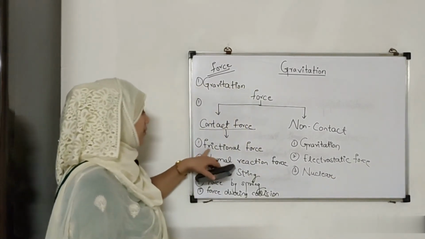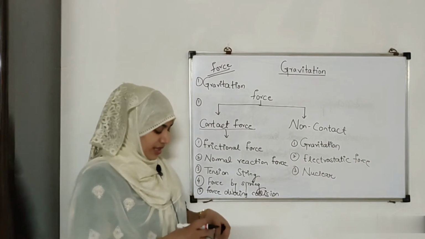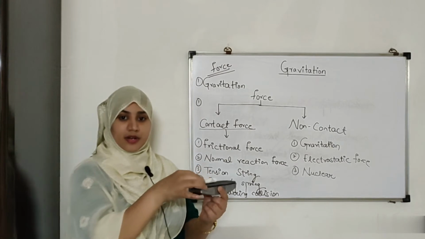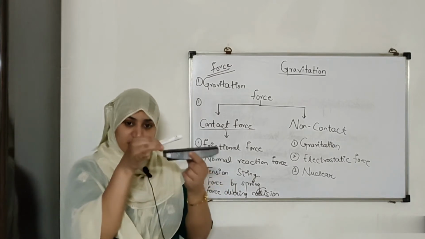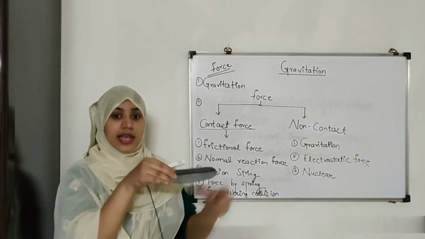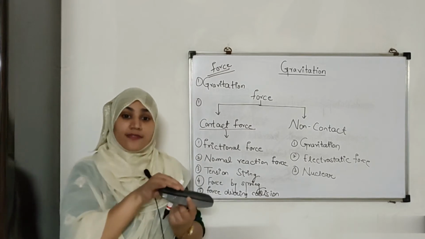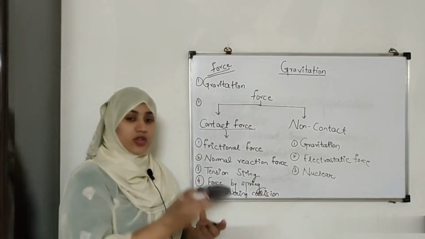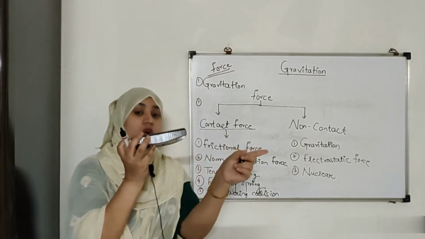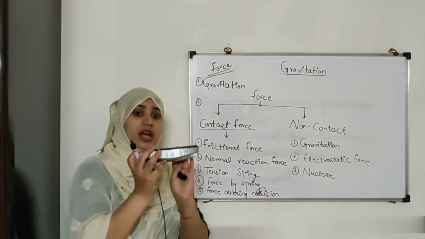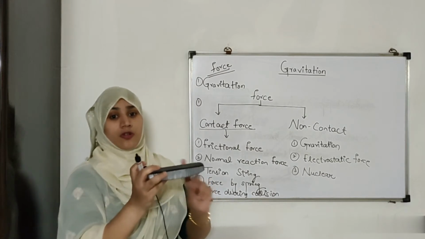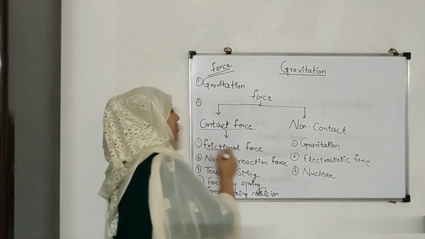Fine. So what do I mean by the frictional force? I have this marker in my hand and I am going to pull it here. So this duster is going to exert a force in the opposite direction, along the surface. That force is the frictional force. Whenever I am pulling this duster in this direction, the frictional force would be in the opposite direction. It's always going to act in the opposite direction to the force applied. Basically, it's stopping the motion of the object. So that is nothing but the frictional force.